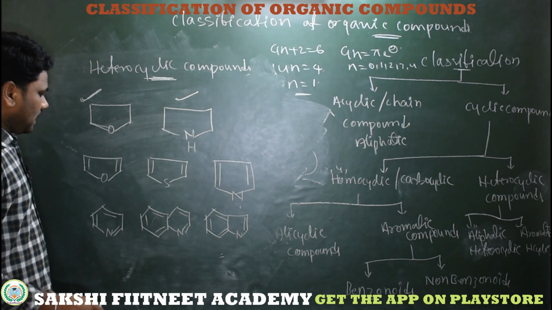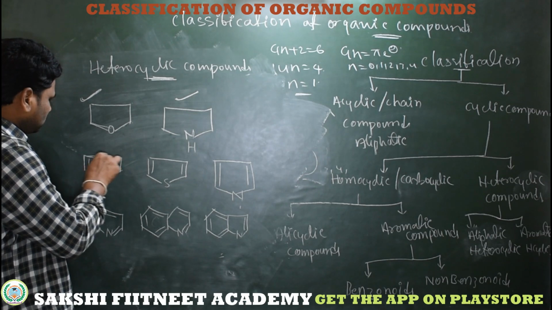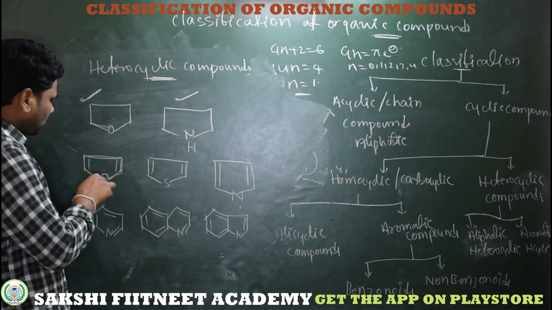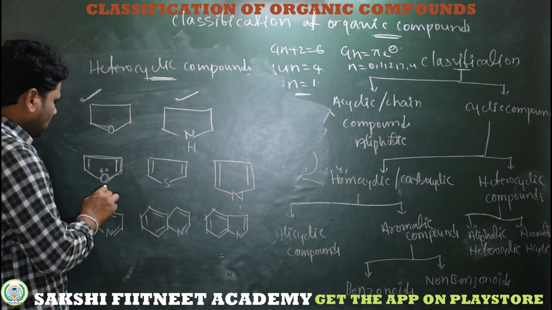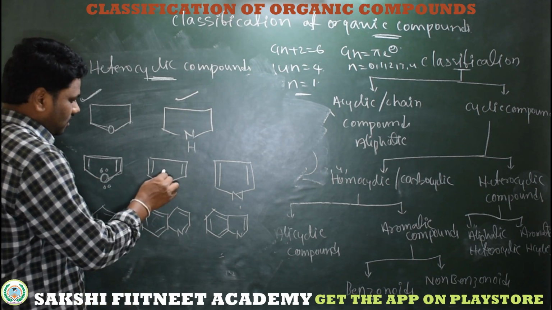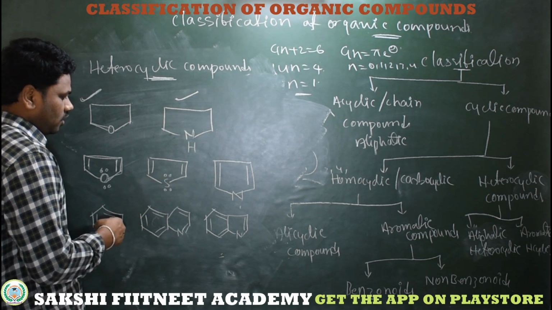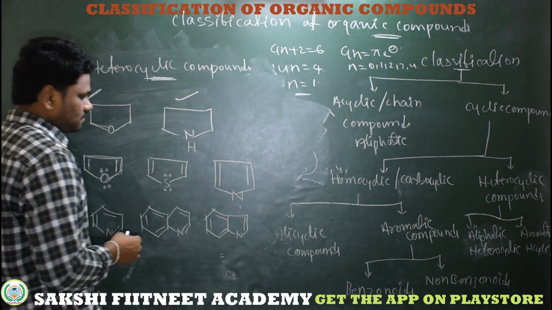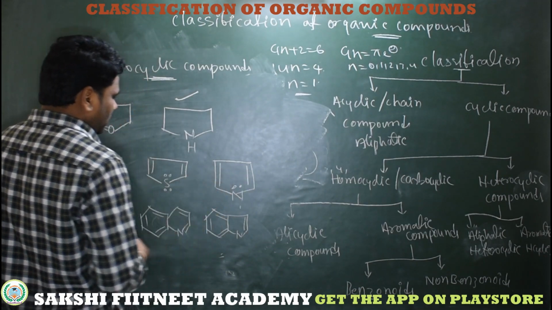Now see, coming to the next compounds, oxygen is a heteroatom. This is a 5-membered cyclic compound with oxygen showing conjugation with the lone pairs. Here is a 5-membered cyclic compound with a sulfur heteroatom showing conjugation.